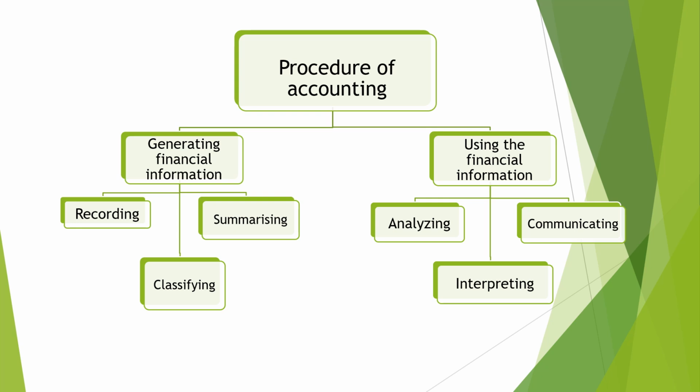So the first stage of accounting is generating this financial information. It involves three steps: first one is recording, second one is classifying, and third, summarizing. Later, after generating the information, it is used by the end users. That's the second part, that is using the financial information, which involves analyzing, interpreting, and communicating. These are the procedures of accounting. Let's discuss each one of them.